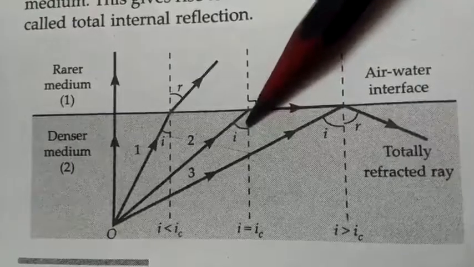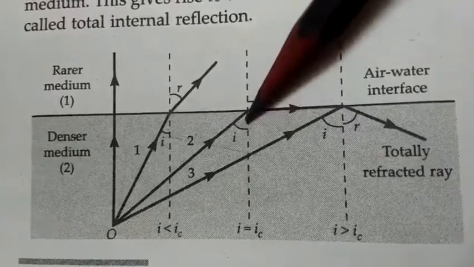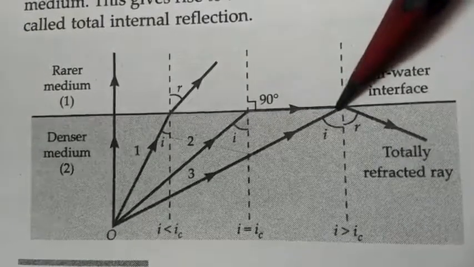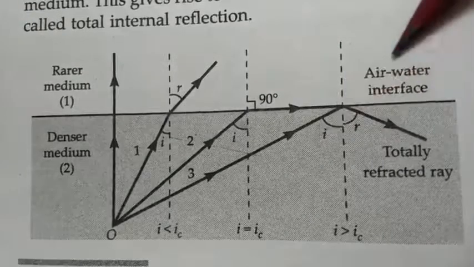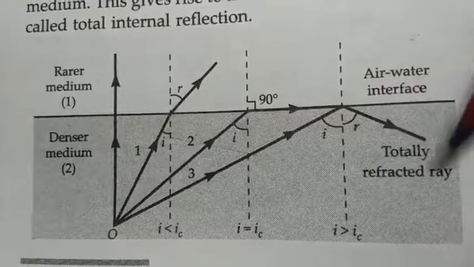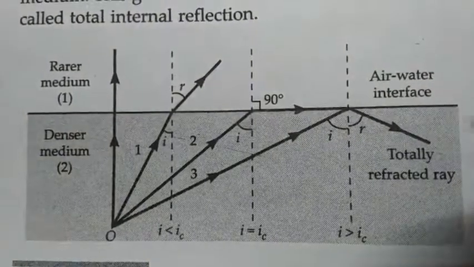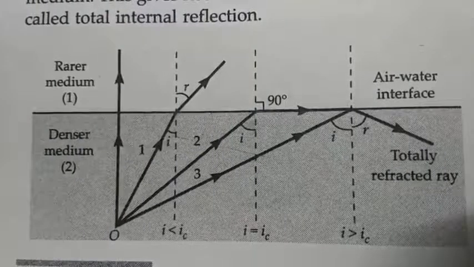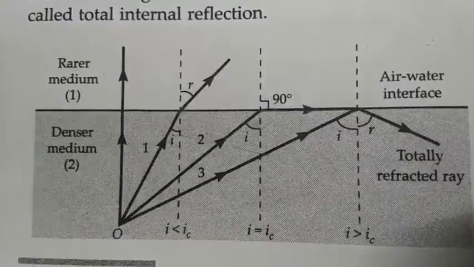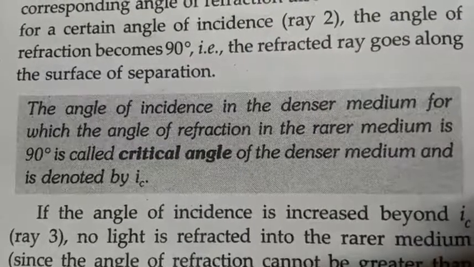And if for any given pair, the angle of incidence is more than critical angle, then the ray does not pass through the boundary between two media, but it comes back in the denser medium. And this phenomena is called total internal reflection. Now let's see the definition of those two terms. So here you can see the definition of critical angle.